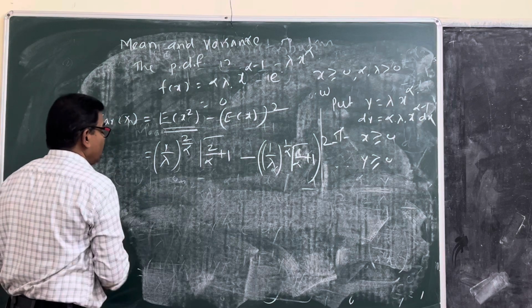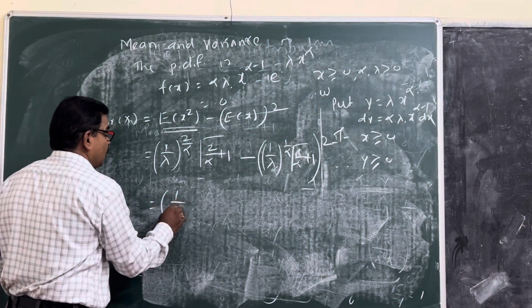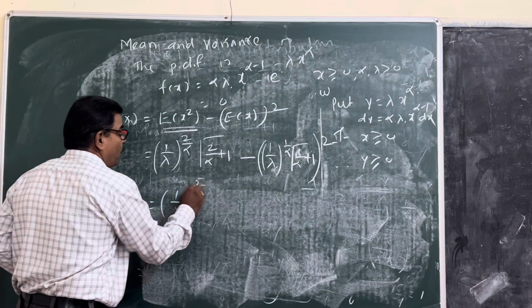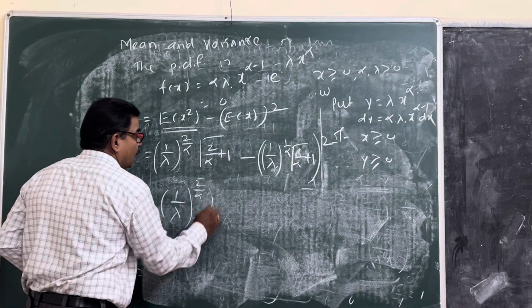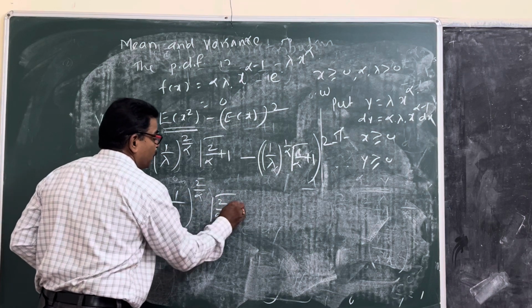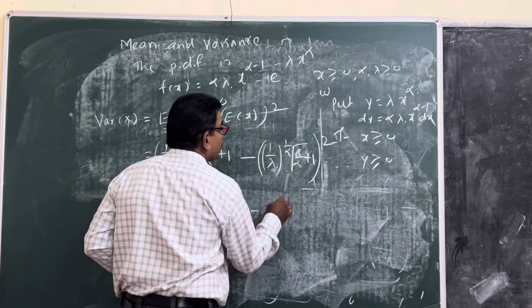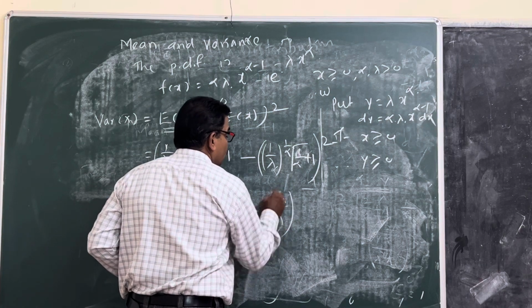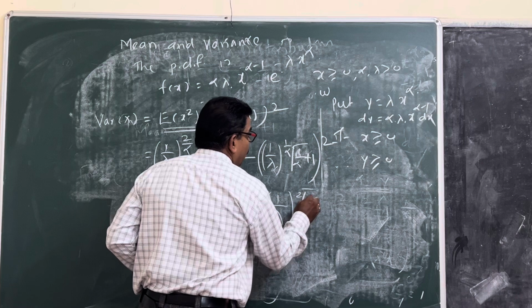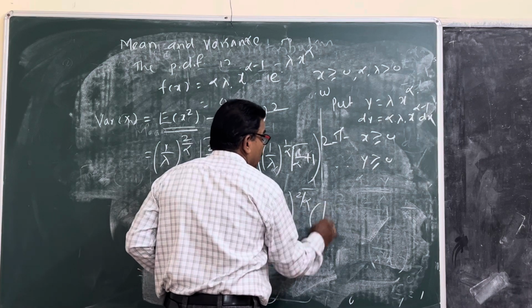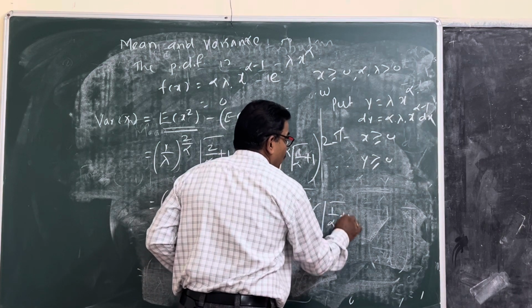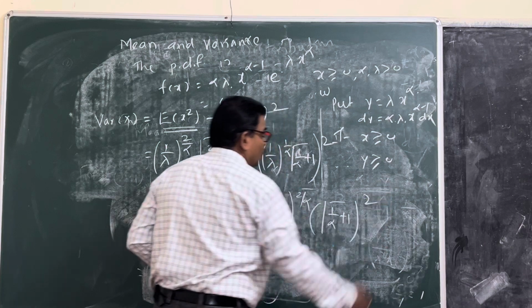That is equal to 1 upon lambda raised to 2 upon alpha gamma of 2 upon alpha plus 1 minus 1 upon lambda raised to 2 upon alpha, gamma of 1 upon alpha plus 1, bracket raised to square.